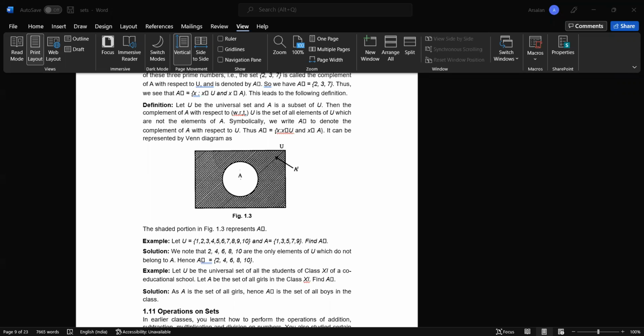And the set of all such n tuples is called the Cartesian product of A1, A2 till An. It is denoted by A1 into A2 into ... into An. Thus, A1 into A2 into ... into An is equal to (a1, a2, ..., an), where ai belongs to Ai, and i is greater than or equal to 1 and less than or equal to n.